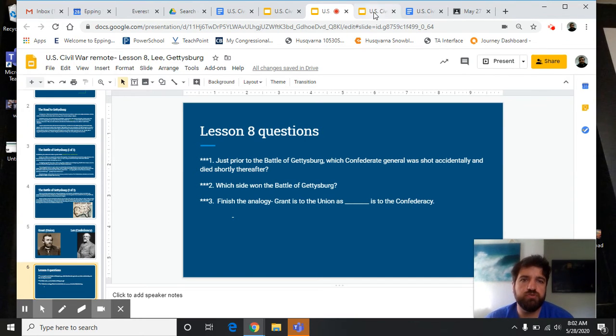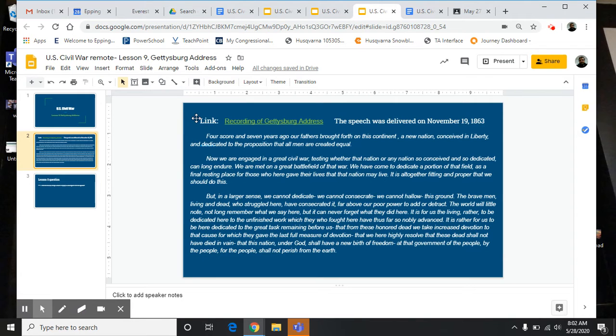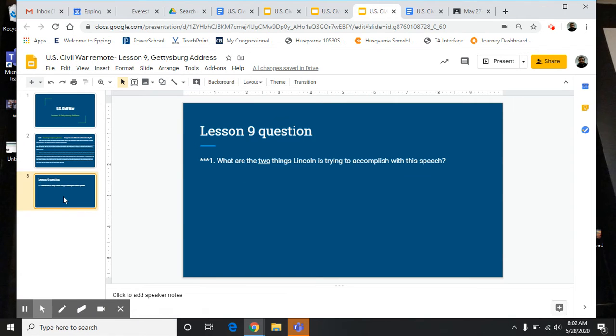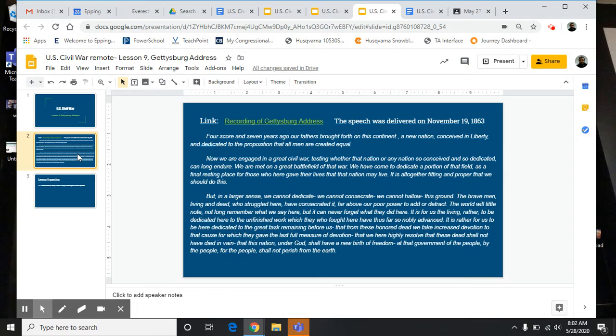Jumping over to the Gettysburg Address, what are two things Lincoln is trying to accomplish? Well, with the first and second paragraph, especially the second paragraph, he is there to dedicate the soldier cemetery where the battlefield was. All right, so that's the very vanilla answer. That's what he's there to do.